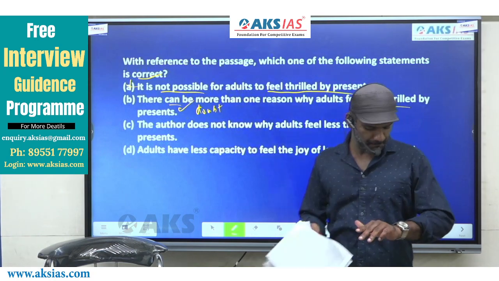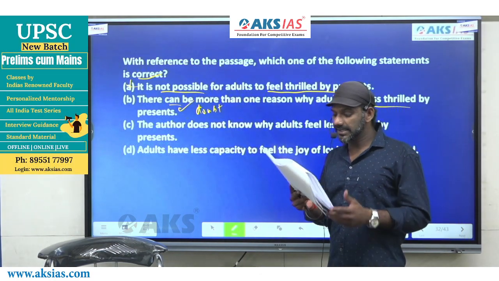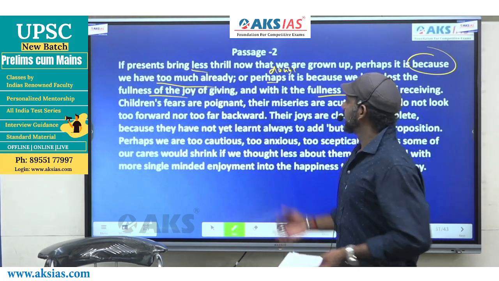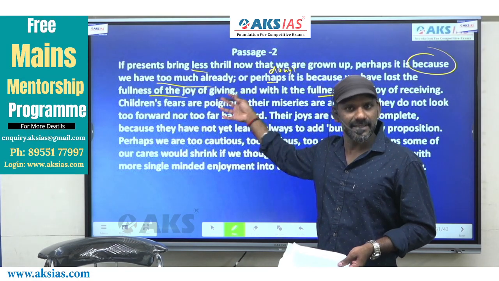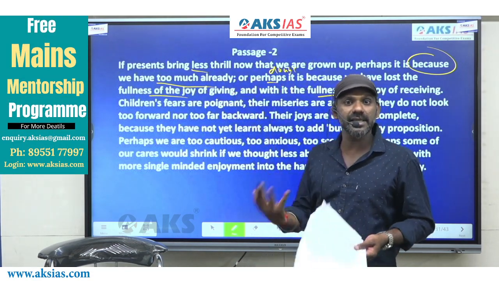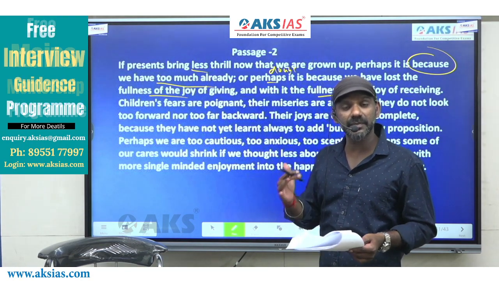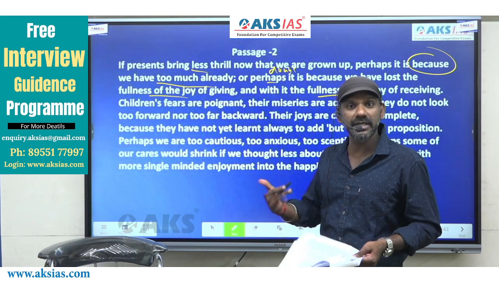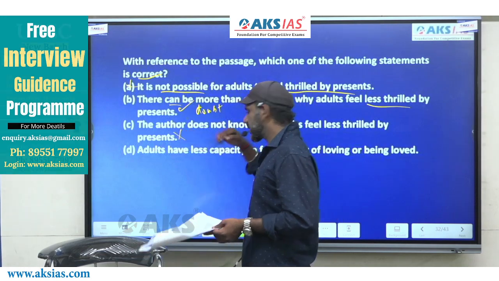Come to C. The author does not know why adults feel less thrilled by presents. According to the passage, the author knows. The author knows, but the thing is that he doesn't know exactly which reason. He has given three reasons here. He does not know exactly which reason. So the author knows that, but he does not know exactly because of which reason people feel less thrilled by presents. So C also contradicts what is in the paragraph. Eliminated. Come to D.